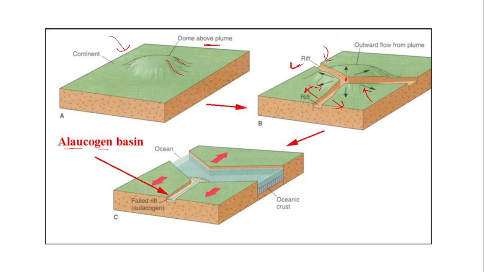But what happens is, on any two of these three rifts, the motion is quite fast, so they develop the oceans, or they just rift quite large, and because of that the third one ceases, right? The motion on the third one ceases and it actually fails. That is why we call it a failed rift or failed arm of a rift, and that is actually called an Aulacogen. So this is how it forms, if anyone didn't know about it. So this will help you.